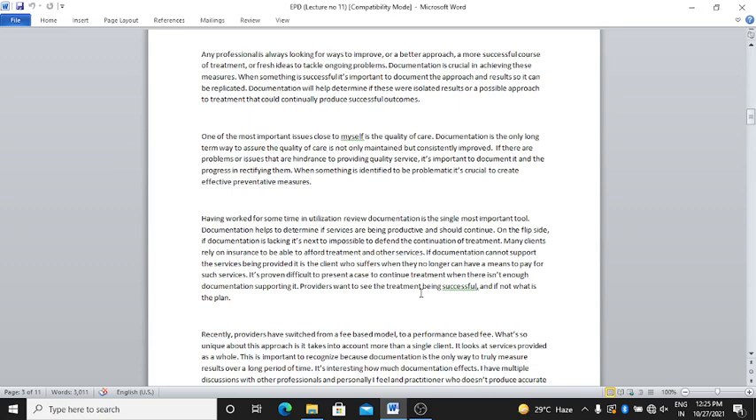Many clients rely on insurance to be able to afford treatment and other services. If documentation cannot support the service being provided, it is the client who suffers when they no longer have a means to pay for such service. It's proven difficult to present a case to continue treatment when there is not enough documentation supporting it. Providers want to see treatment being successful, and if not, what is the plan?